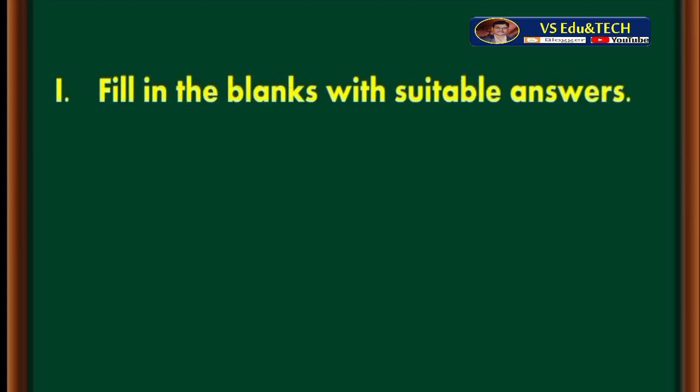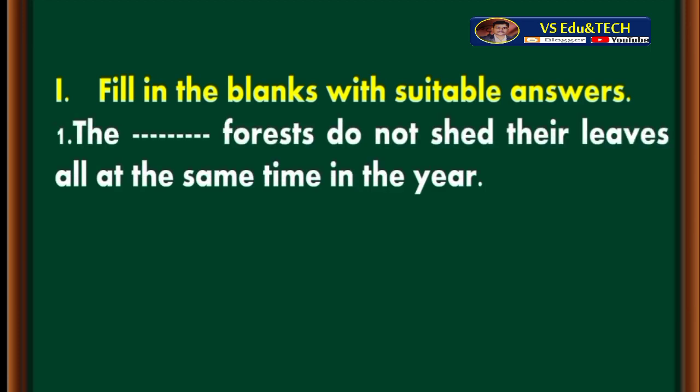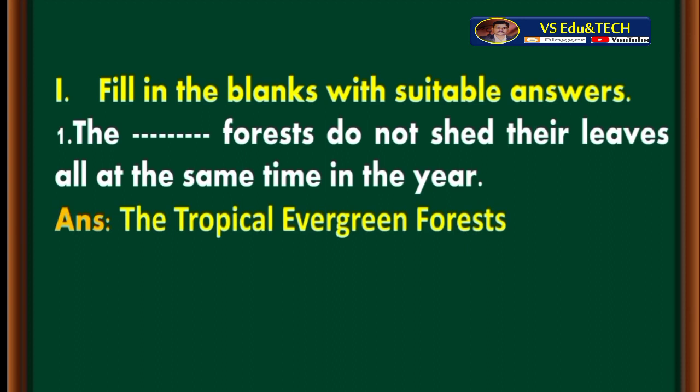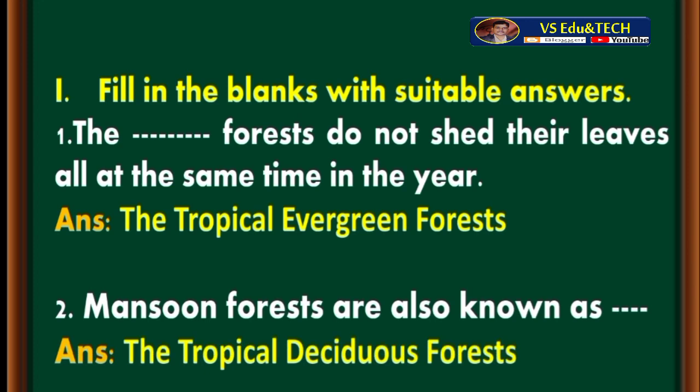Fill in the blanks with suitable answers. First one, the dash forest do not shed their leaves all at the same time in the year. Answer is the tropical evergreen forests. Second one, monsoon forests are also known as dash. Monsoon forests are also known as the tropical deciduous forests.